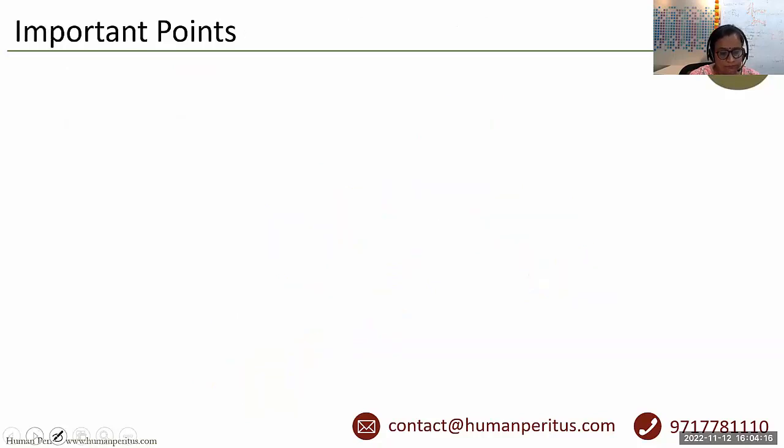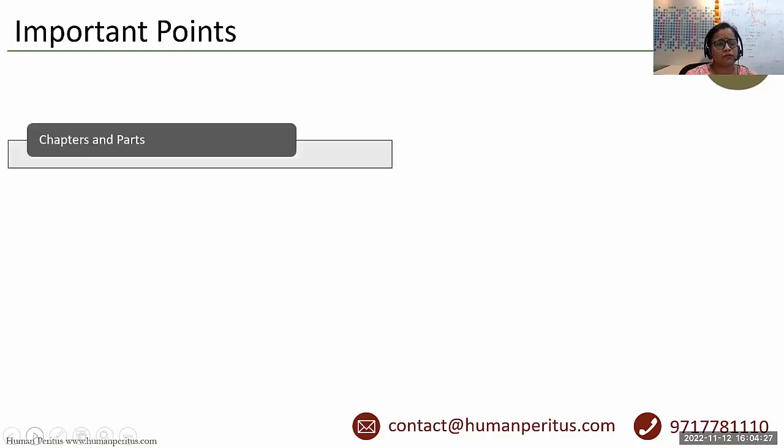Now, what other points should be kept in mind while covering the syllabus of the labor laws, right? Everyone knows that labor laws are basically divided into chapters and parts. So we should know the names of the chapters and parts, because there can be a question on the name of the chapters also, and the name of the parts as well, right?